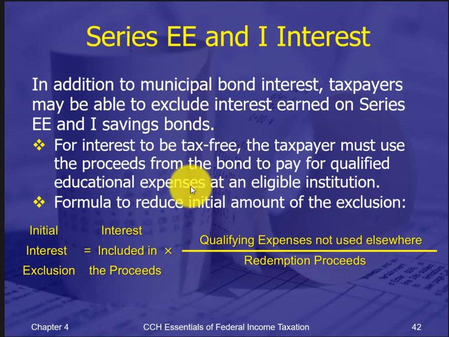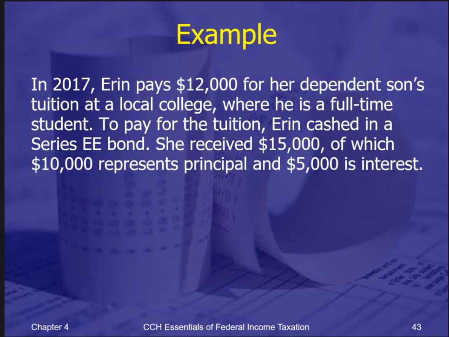So to figure it out, you have to follow this fairly complicated formula where you take the interest included in the proceeds. So you sell the bond, you get $10,000. Interest is just the amount of the interest in that $10,000. So probably $2,000 or something like that. And then you multiply that by how much you spend on education divided by how much you actually got when you redeemed the bond. So here's an example.